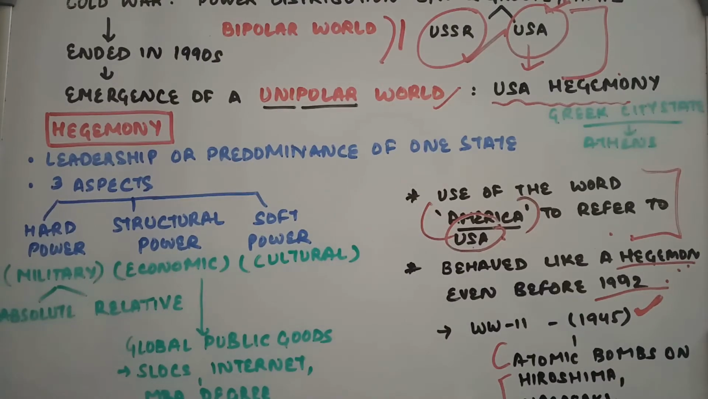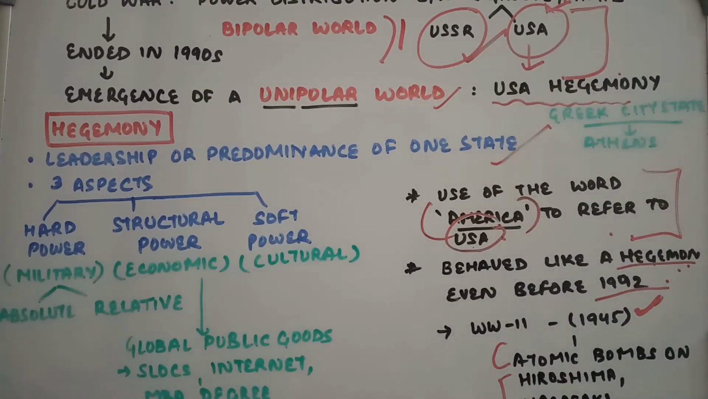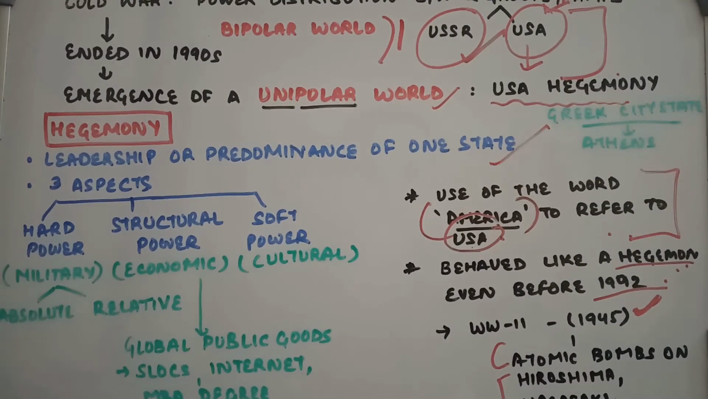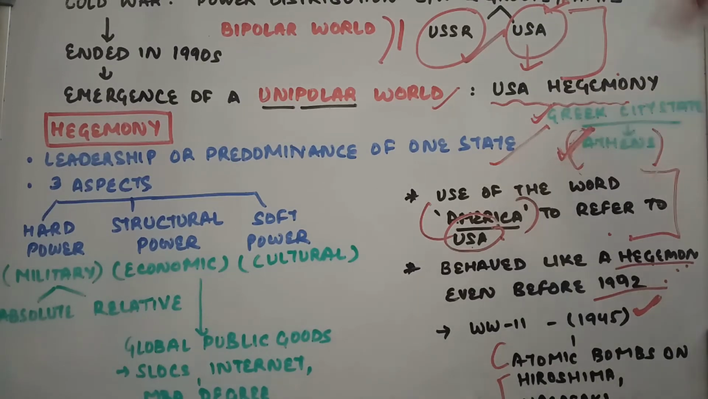Now let us discuss the meaning of the term hegemon and what are the three different aspects of hegemony. So the word hegemony means leadership or predominance of one state, that is, there is only one center of power. So the term was first used to denote the predominance or the preponderant position of Athens, which was a Greek city state. तो बहुत सारी Greek city states थी, out of which Athens was considered as the most powerful one. तो इस term की usage यहाँ से शुरू हुई.